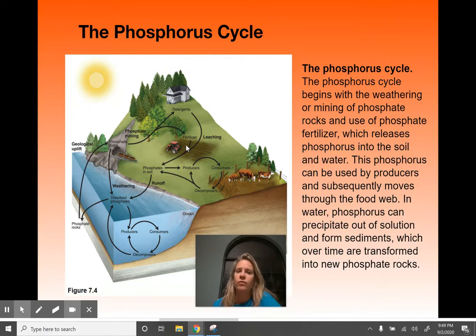And this is also for nitrogen. So it goes for both, phosphorus and nitrogen, humans can hurt that cycle by using too much fertilizer. So we'll talk later about that in this class. But basically the phosphorus cycle is important for organisms, mostly plants, to be able to grow and be healthy.